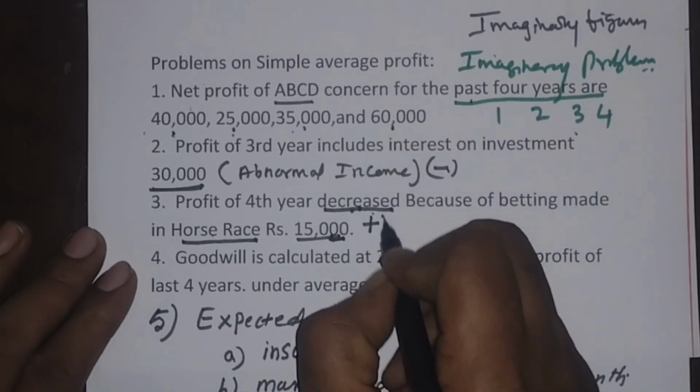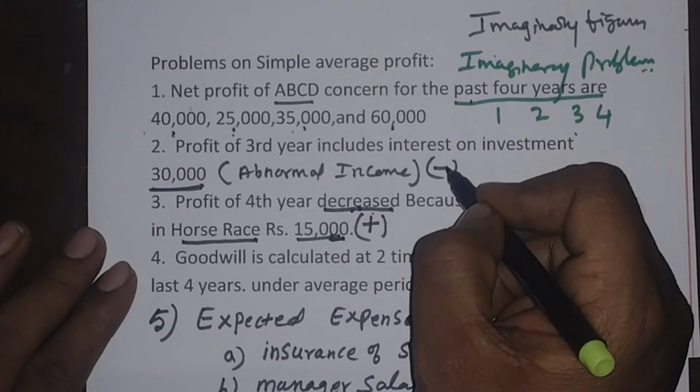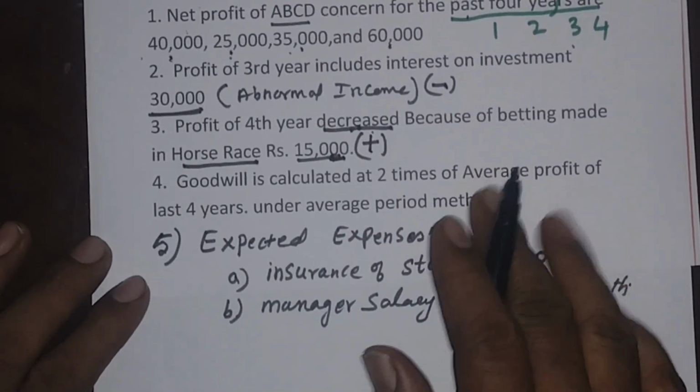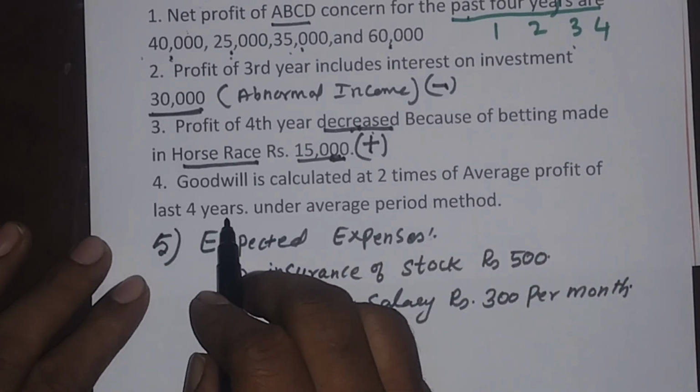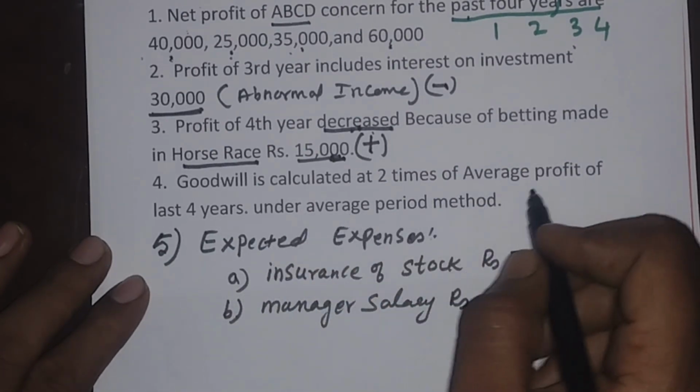So that I need to add it. So one minus entry, one plus entry. And next one is the goodwill is to be calculated at 2 times of average profit of last 4 years under average period method.